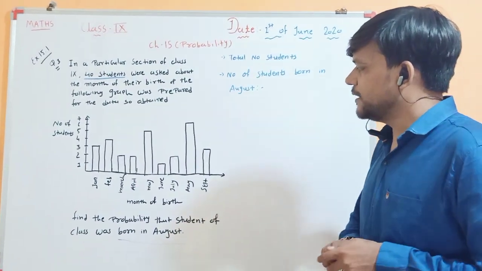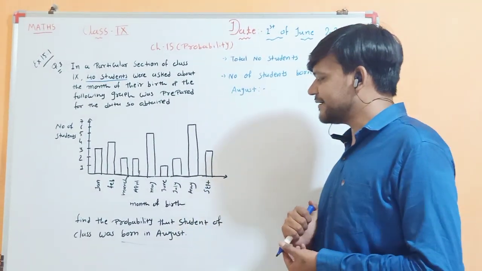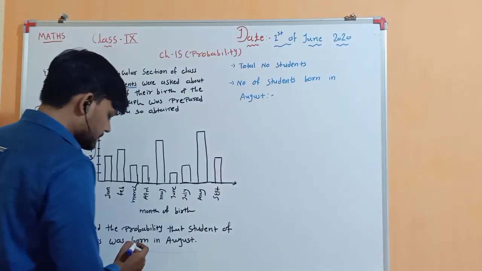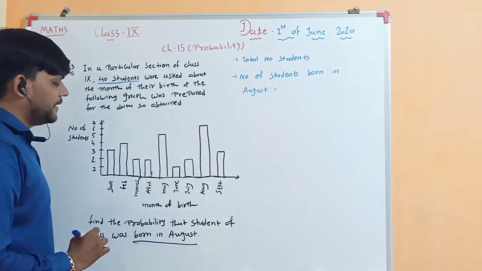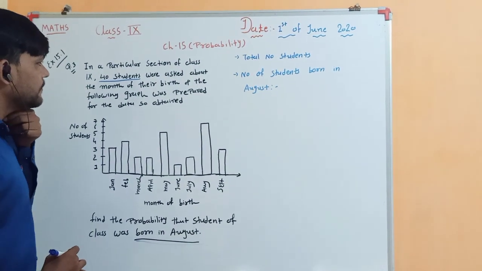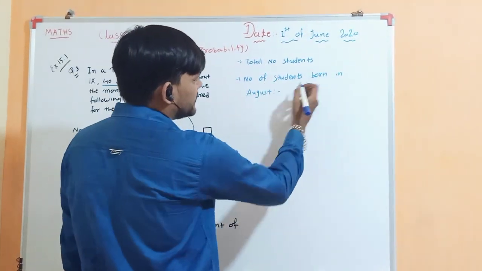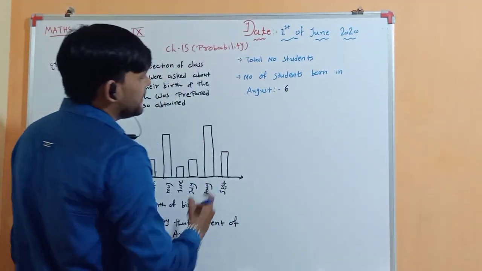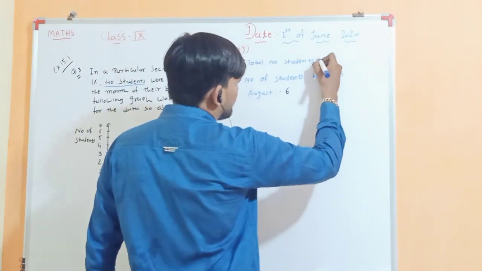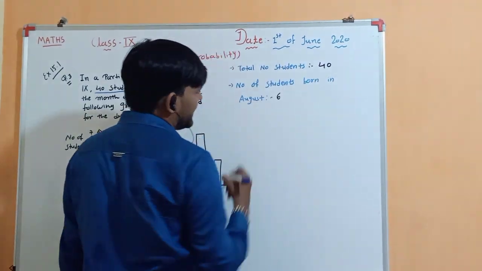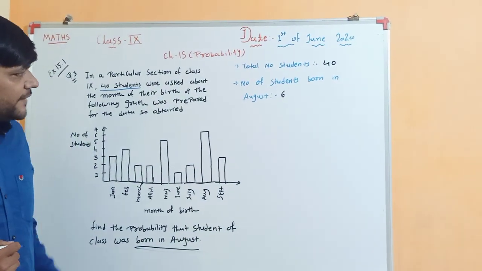So the number of trials in which the event occurs. The event is the student born in August, and the number of students born in August is 6, right? The number of students born in August is 6, and the total number of students is 40, right? Now we know the formula very well.